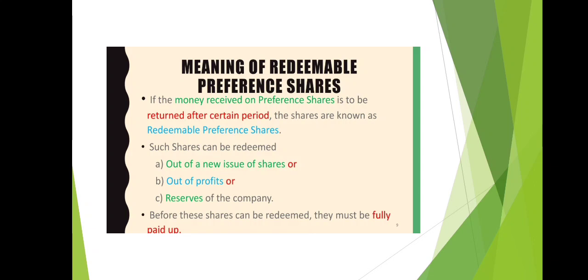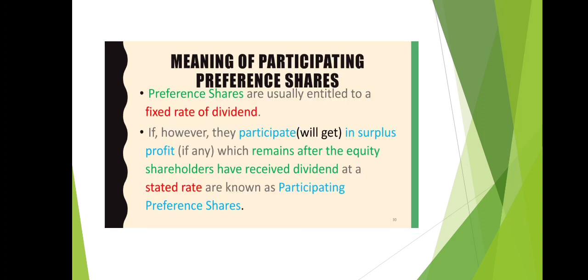Meaning of redeemable preference shares. If the money received on preference shares is to be returned after a certain period, the shares are known as redeemable preference shares. Such shares can be redeemed out of a new issue of shares or out of profit or reserves of the company. Before these shares can be redeemed, they must be fully paid up.